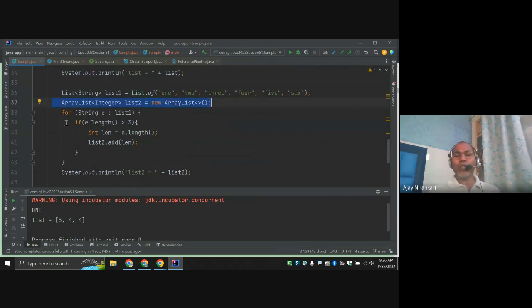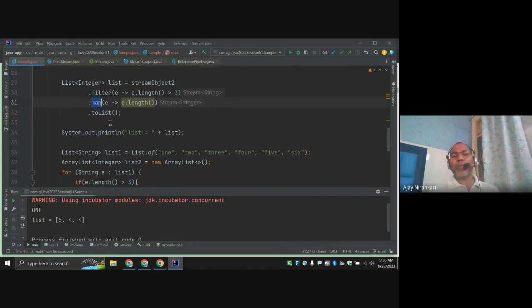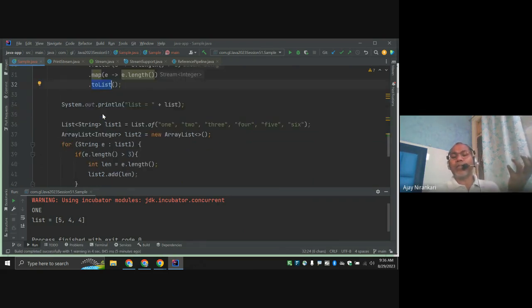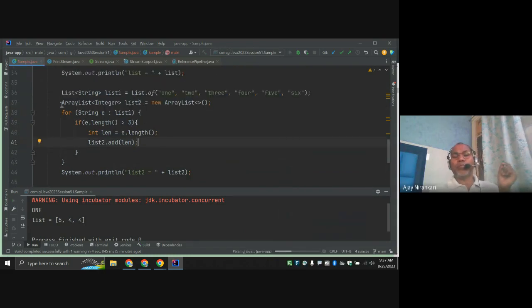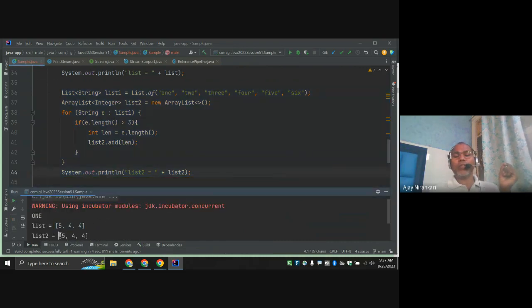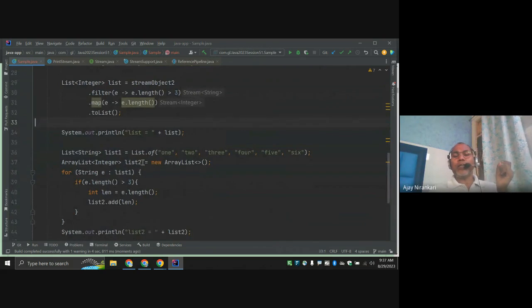In the for each loop, running the loop, getting the length, this is the map function, this is the filter function, and this is the collect function. Collects to list, right? So here we are adding to the list. toList means whatever the result of map, add it in the list internally. If you run this, both will return the same value. Notice here, first we are getting 1 by 1 value. Here also, getting 1 by 1 value.